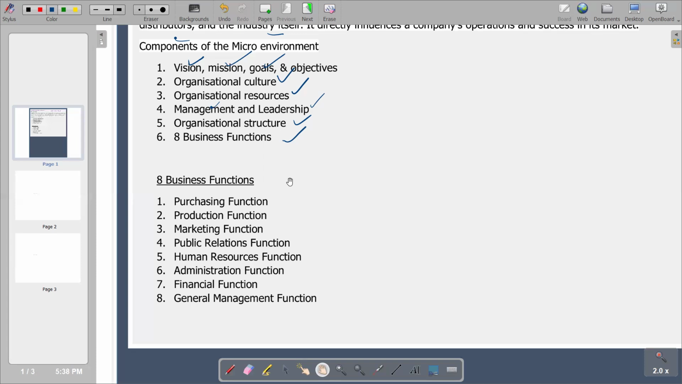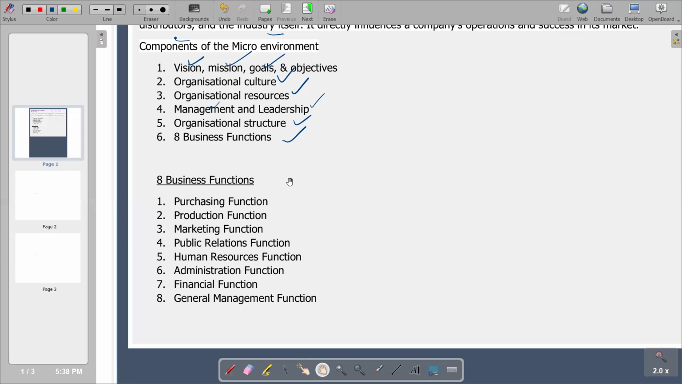Then we go to the administration function, whereby you're saying it's responsible for collecting, processing, and storing all data and information required by the business. That is administration function. Then we go to financial function, which we are saying it's responsible for determining all the financial needs of the business to ensure that the business funds are used efficiently. In other words, there are no wastages in terms of utilization of the resources that we have in the business.